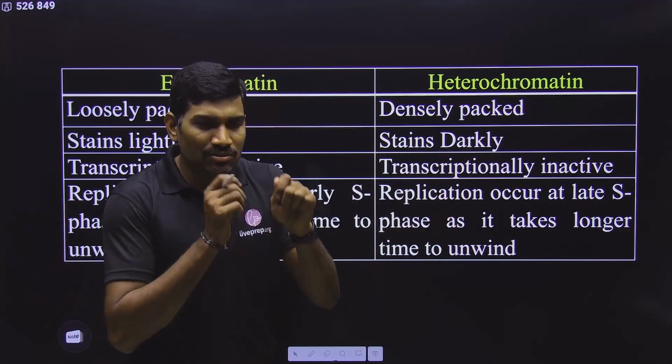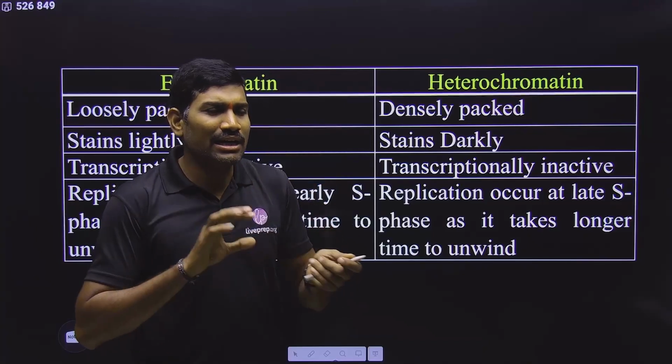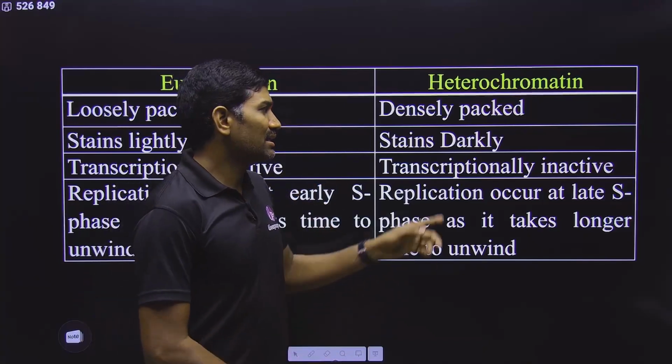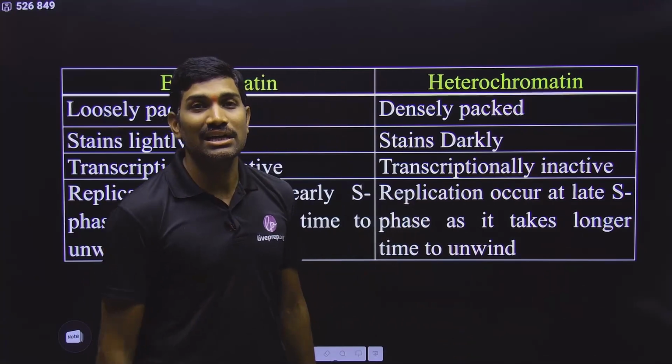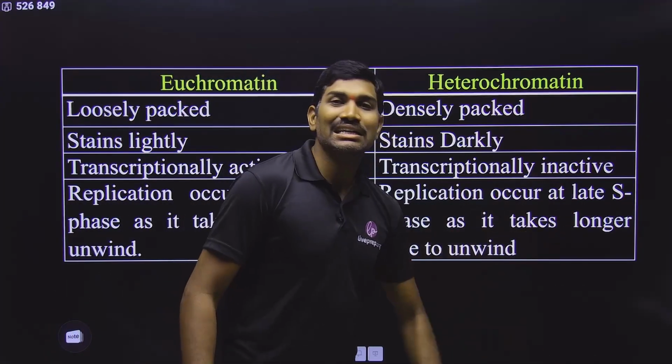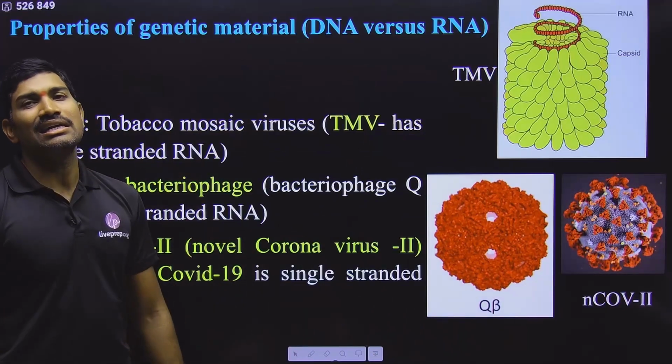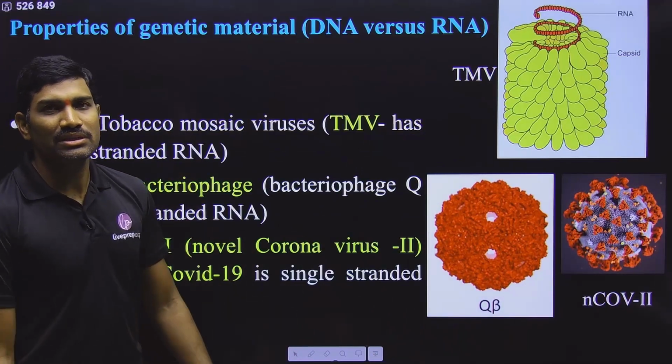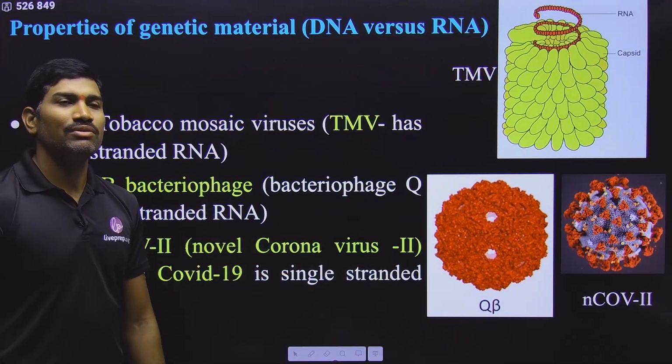Why is it transcriptionally inactive? Since it is very tightly coiled, RNA polymerase cannot go there. So that's why it is transcriptionally inactive. Transcription cannot occur there. And these portions will replicate during late S phase. This is some basic information that they have given for the packaging of the DNA helix.